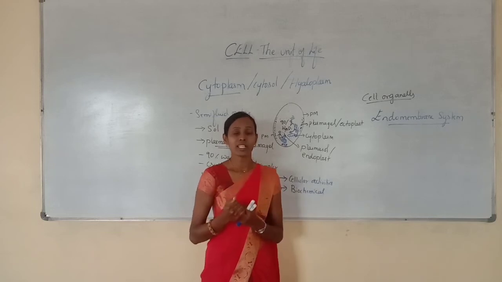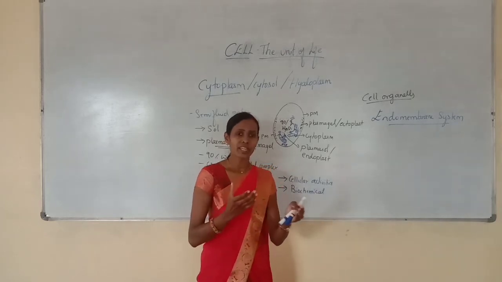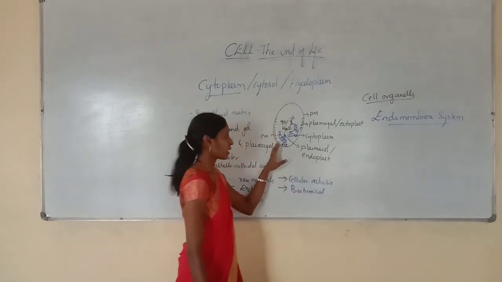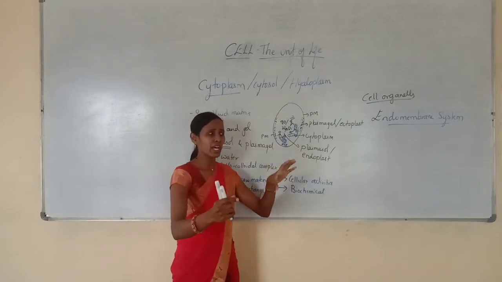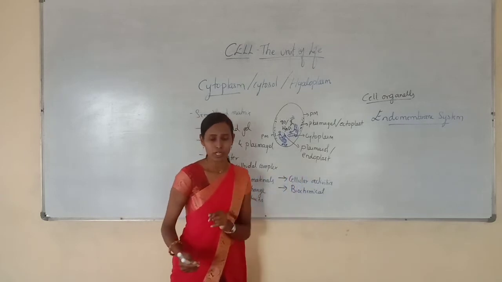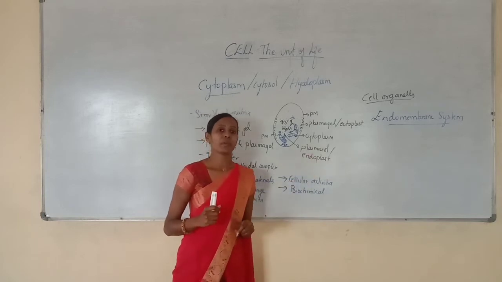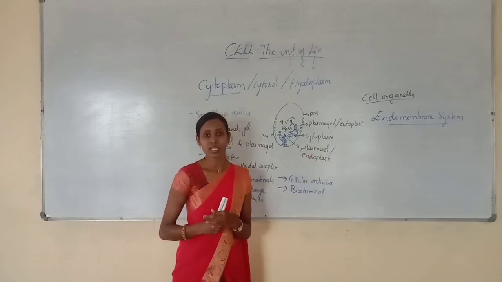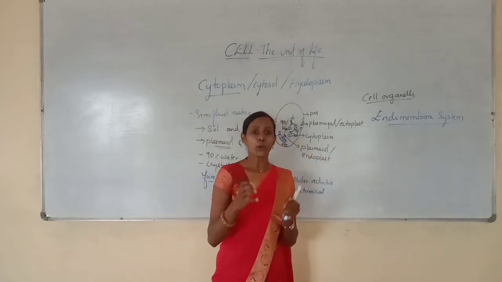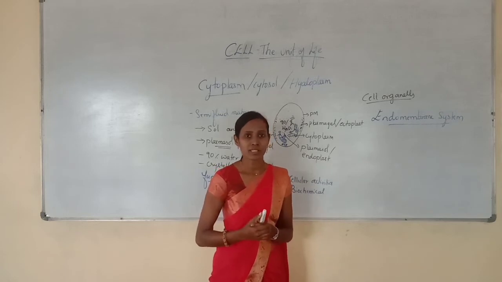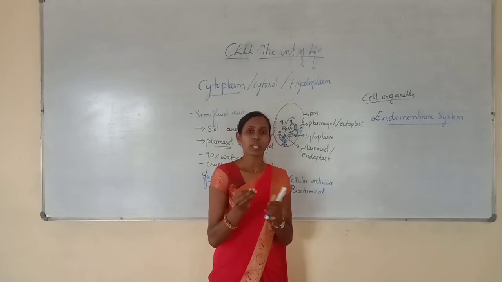But some organelles will function in coordination with each other. Coordination in the sense that, for example, from one organelle another organelle may arise, or two organelles can perform a similar function. That is what I am saying, the coordination. So certain organelles function in coordination with each other, and simply we can say that the endomembrane system is a grouping of some membranous organelles which function in close coordination with one another.